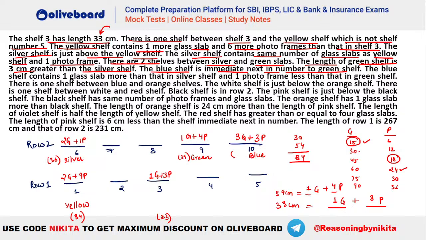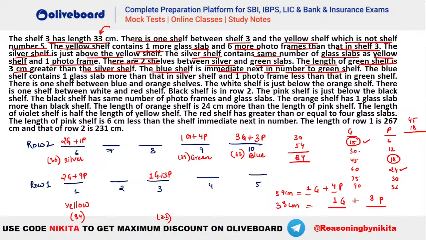What is the length of this blue shelf? Anyone? 3G means 45. 3P means 18. So 45 plus 18, that is equal to 63. So what will be the length here? That is going to be 63 centimeter for blue. Are we clear till here, guys? Absolutely. So 63 centimeter will be there for blue.